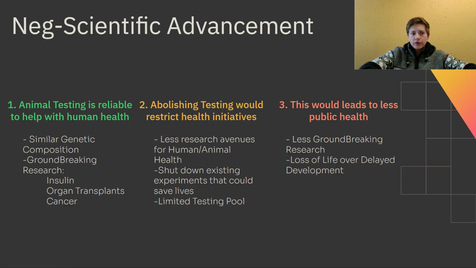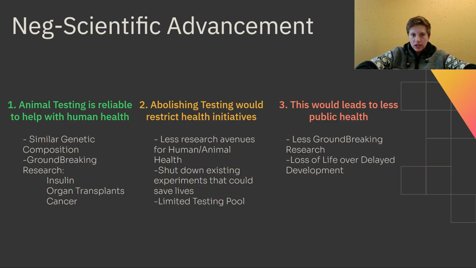Three ideas here. Firstly, animal testing is reliable to help you with human health. Contradictory to the proposition's point, there are really similar genetic compositions between species. And as a result, and because of all the advancements we've made towards better technology when it comes to animal testing, we're actually able to find groundbreaking research. Call back to the insulin example I had at the beginning of the slide, but also organ transplants. We learned how to do it properly through animal testing on pigs, and then also with key cancer research. Often a lot of our starting places is with animal testing.